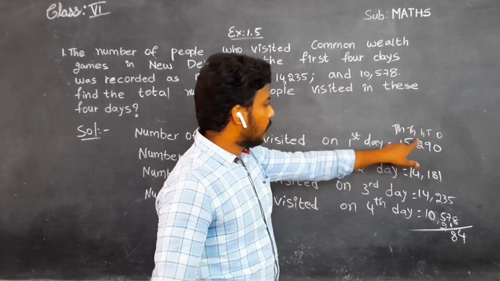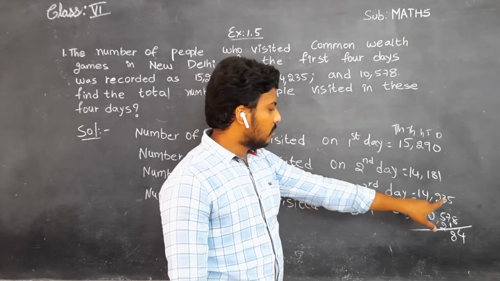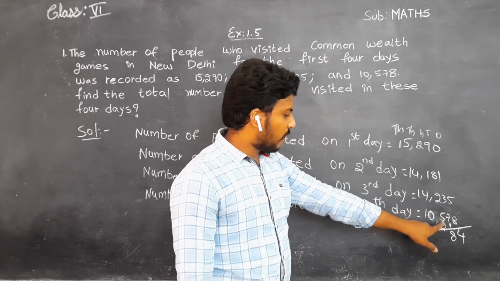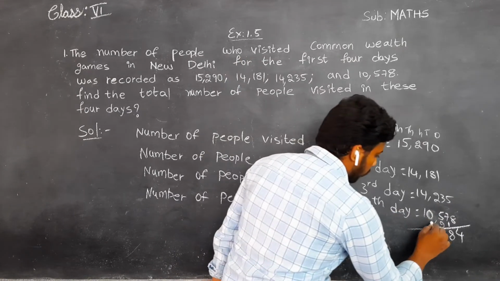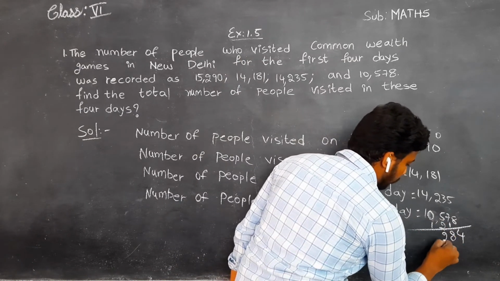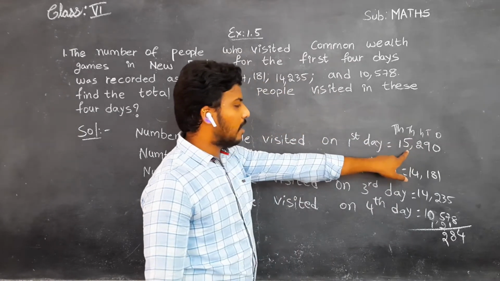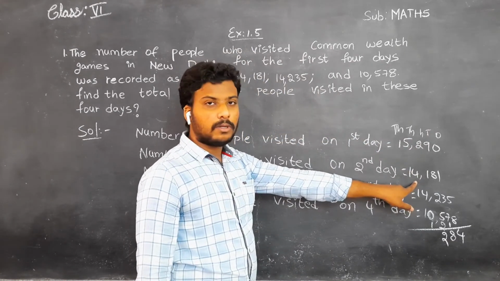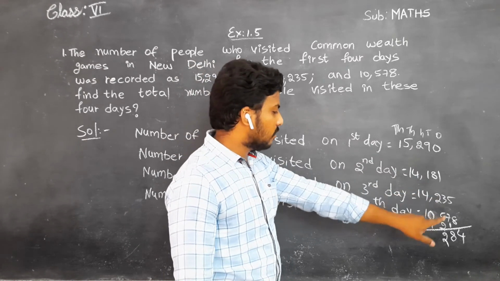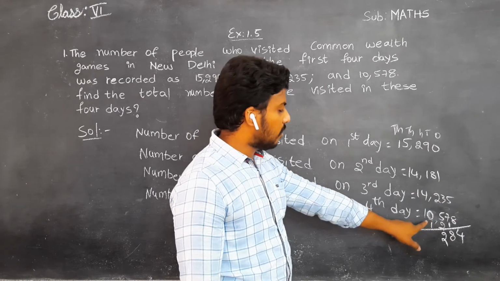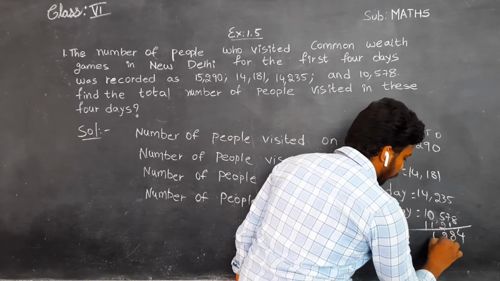Next, in the place of hundreds, the value is 2. 2 plus 1, 3. 3 plus 2, 5. 5 plus 5, 10. 10 plus 2, 12. 1 on the thousands place and 2 here. Next, coming to the thousands place, the value is 5. 5 plus 4, 9. 9 plus 4 how much? 13. 13 plus 0, 13. 13 plus 1, 14. 1 in the 10,000 place and 4 here.